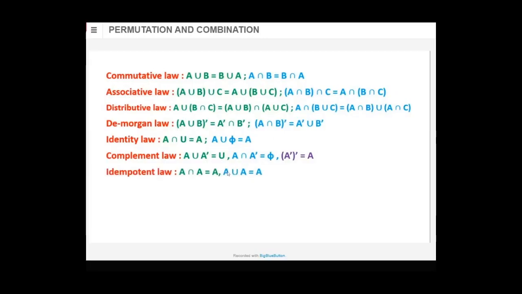Then idempotent law. A intersection A is A. If you do the intersection of A with A, the answer will be A only. Everything is common. And A union A is also A. Okay.